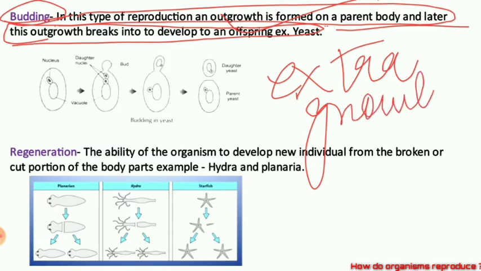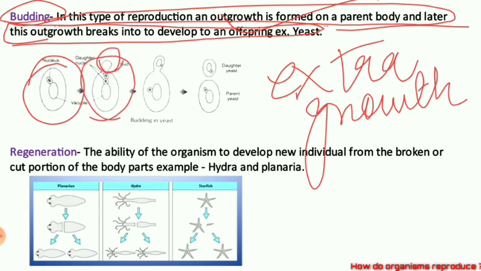So you can see here, suppose this is a yeast. Now this yeast is growing an outgrowth over here. You can see here. Now this outgrowth will break. After some time this outgrowth breaks, and like this a daughter cell is formed from the parent yeast cell. Hope it is clear, children.